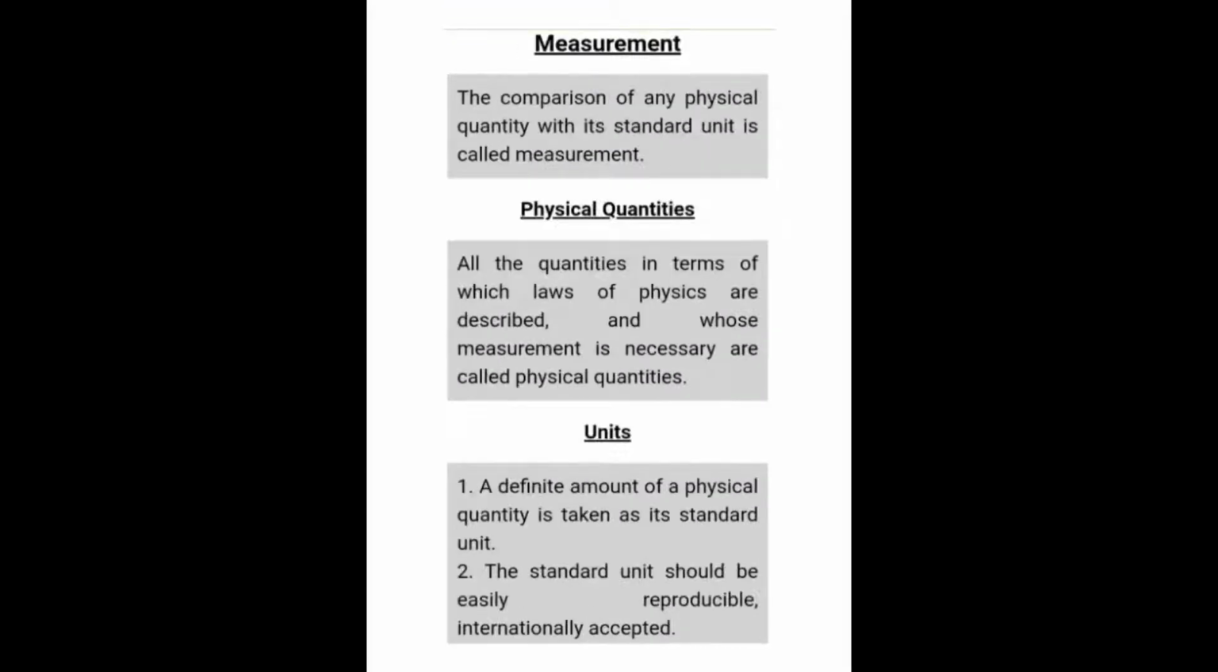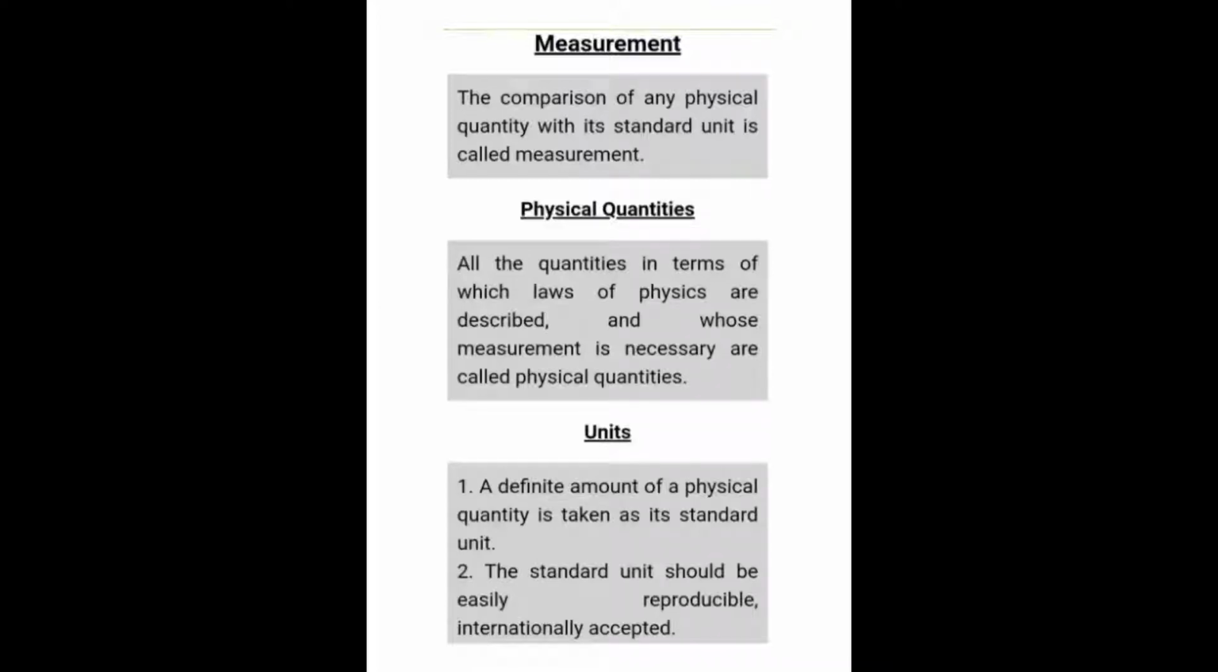Physical quantities are those quantities which you can measure in physics, like distance, time, mass, speed, acceleration, velocity, force. These we can measure, and they are called physical quantities. And units are very important, because without a unit we cannot identify which quantity we are measuring.